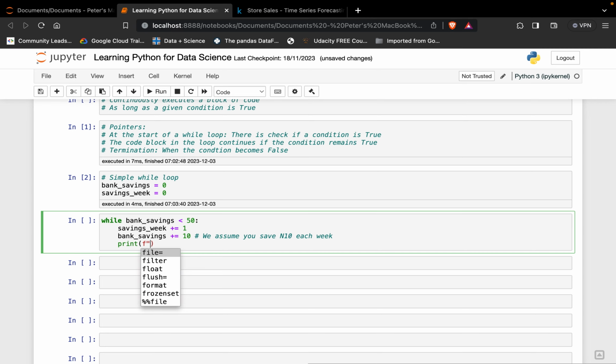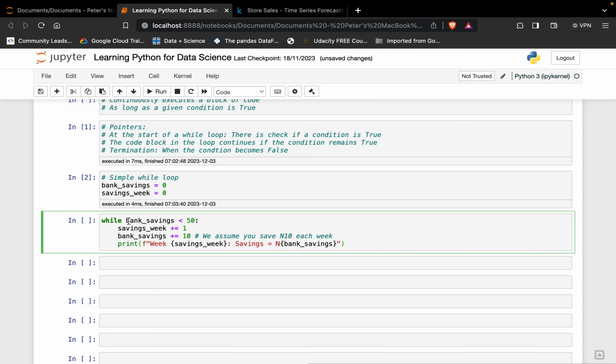We're going to say week, referencing savings_week. Then we're going to have our savings, so we put Naira and reference our bank_savings, and then we close this.